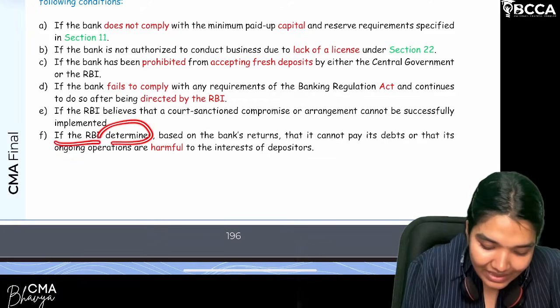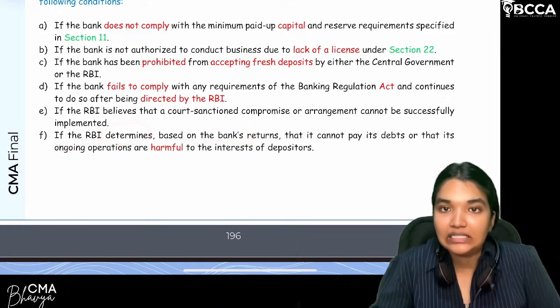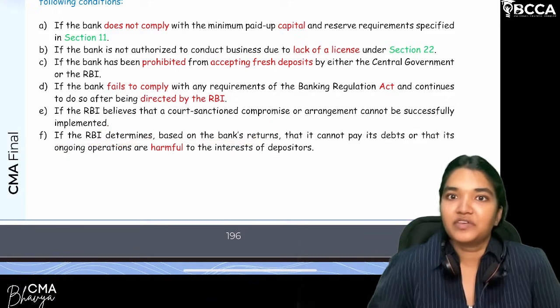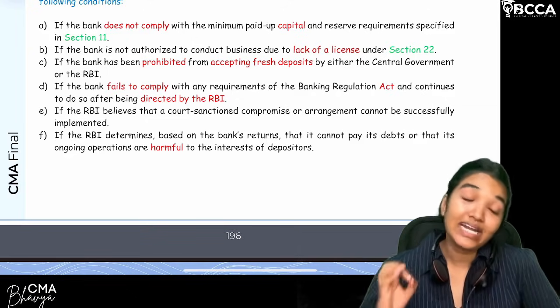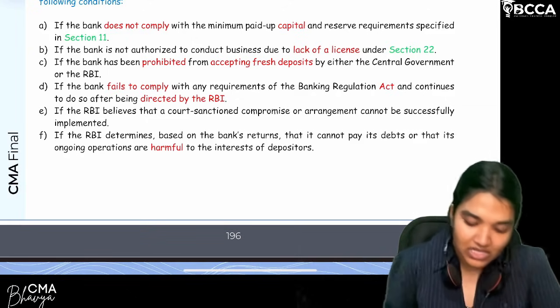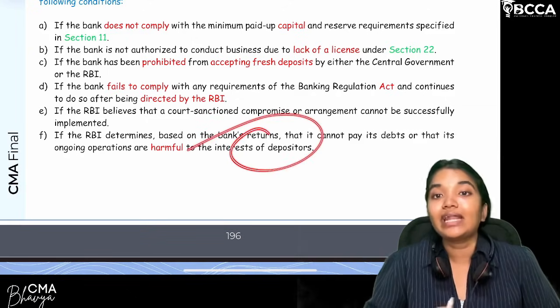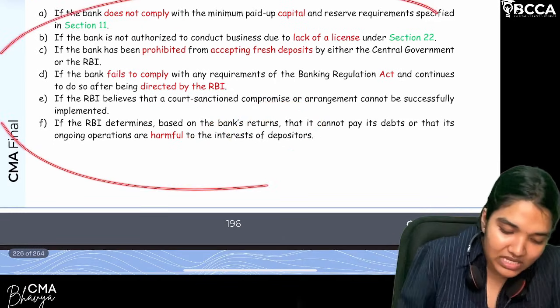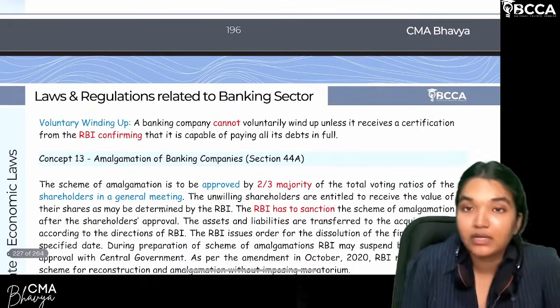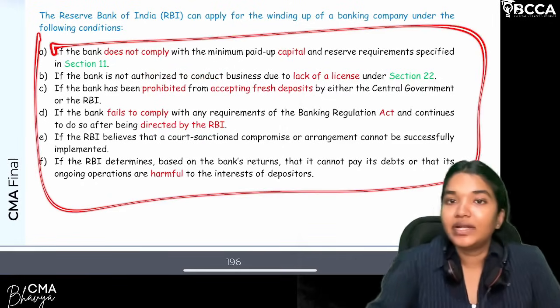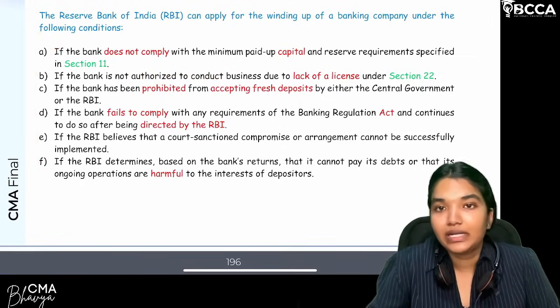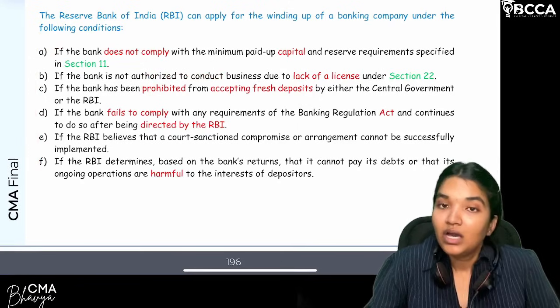And if RBI determines, based on the bank's returns and the values of assets and liabilities in the capital, that it is not able to pay off its debts and it may affect the interest of the depositors, in this case also it can apply for winding up. So in all these cases, RBI can apply for winding up. Are we clear? So RBI will apply and the liquidator will liquidate the particular banking company. Are we clear with this?